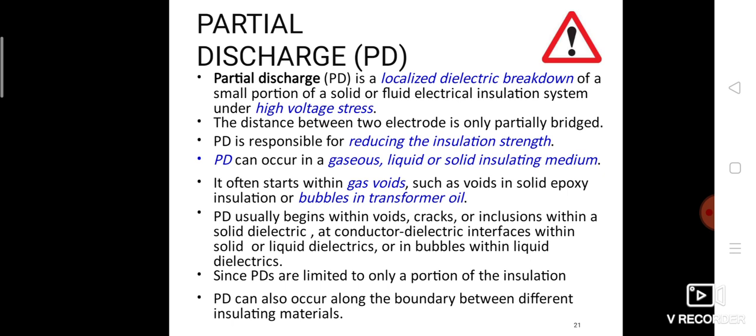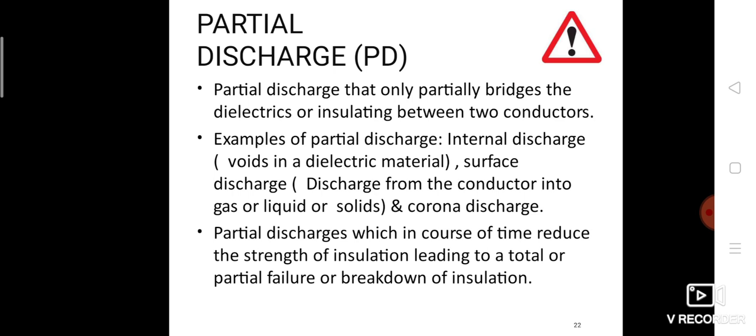In the first unit, we also discussed the breakdown of different insulating materials such as liquids, solids and gases. Partial discharge only partially bridges the dielectric or insulation between two conductors.